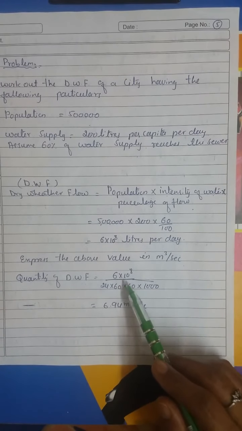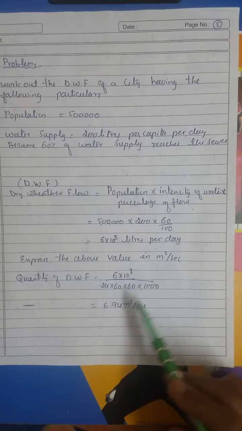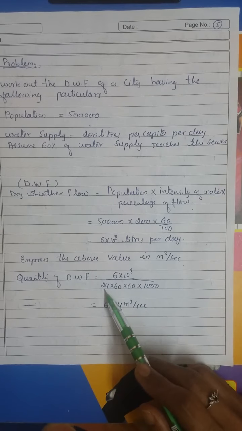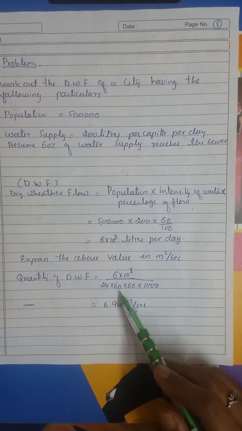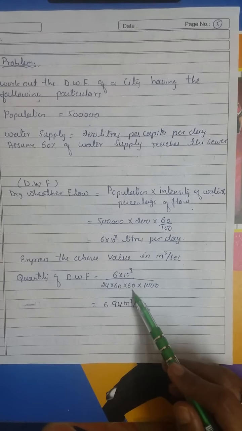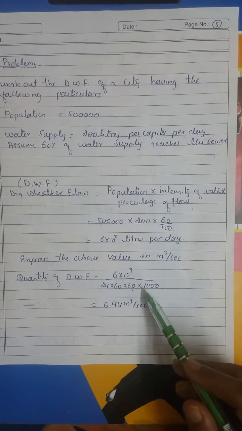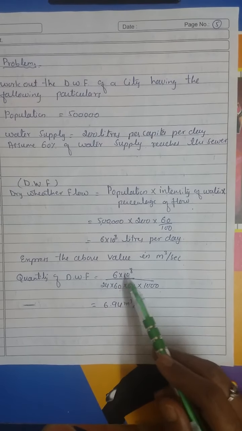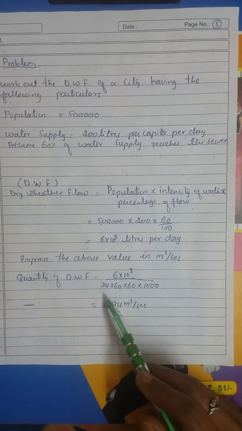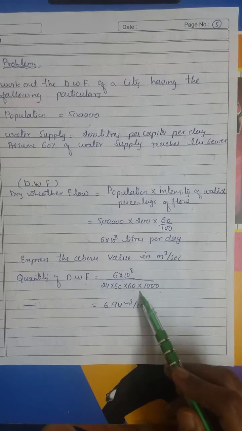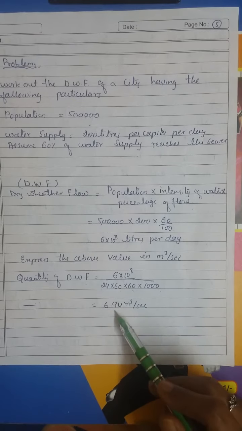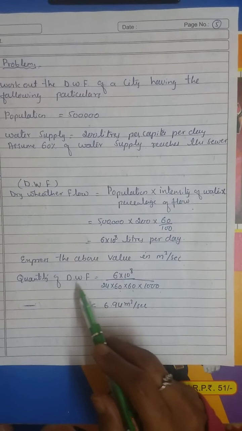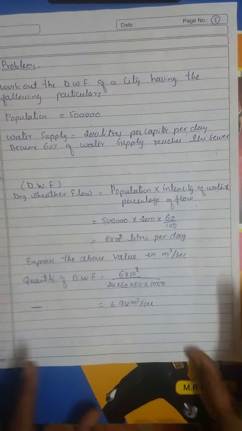So 6 into 10 raised to 8 divided by, for seconds, in one day we have 24 hours, and 1 hour is equal to 60 minutes and 1 minute is equal to 60 seconds. And to convert it into meter cube, we divide by 1000. So 6 into 10 raised to 8 divided by 24 into 60 into 60 into 1000 will give 6.94 meter cube per second. This is the quantity of dry weather flow. This is the answer of this question.